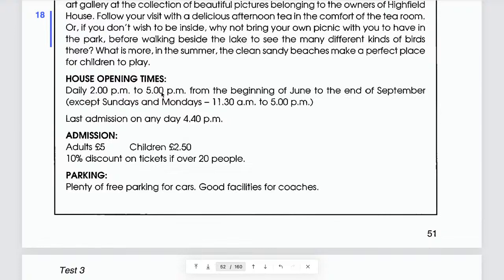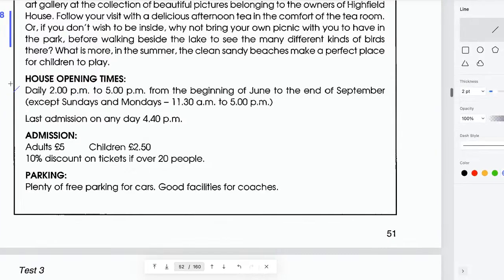Okay? Except Sundays and Mondays, they have different opening times. That's all. So it's open every day, but with different opening times. Yeah? So you can mark that one, and you can write number 19.